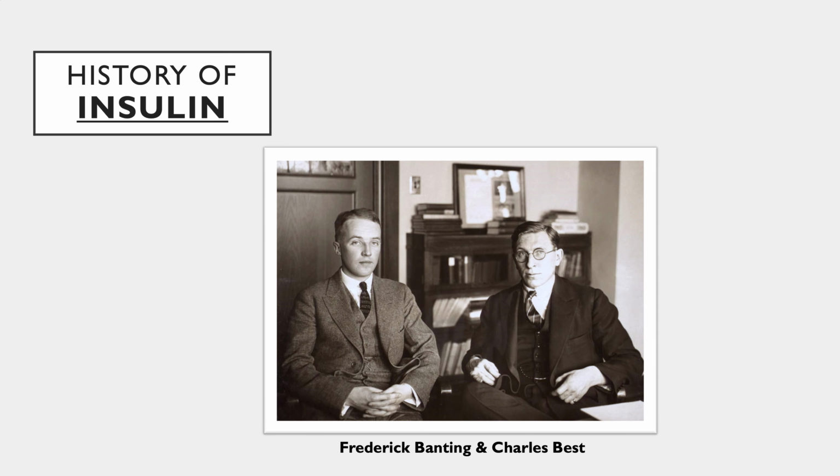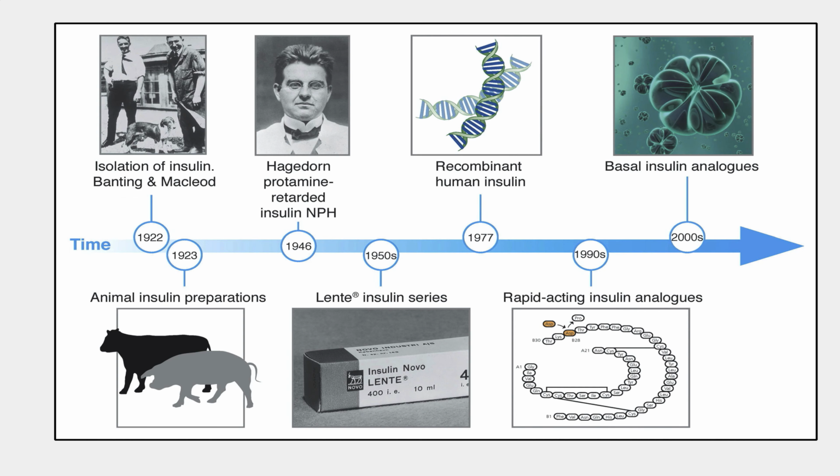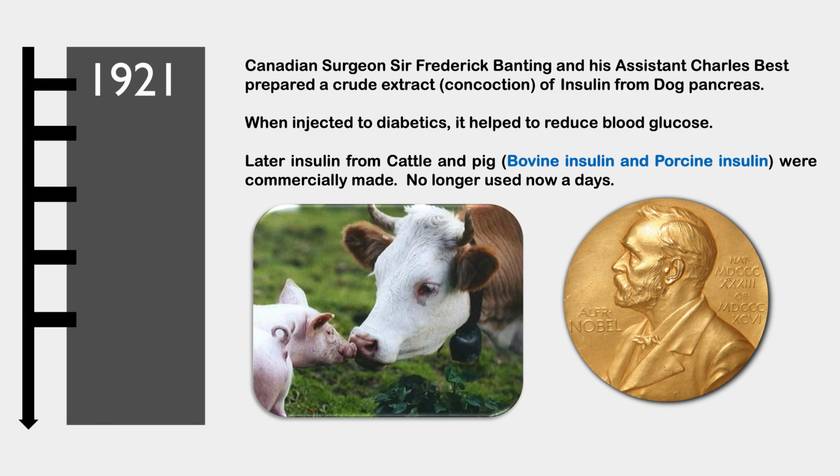Insulin was discovered by Frederick Banting and Charles Best. They worked on the dog pancreas and found that a certain substance from the dog pancreas is responsible for lowering the blood glucose level, and in the absence of the pancreas, the blood sugar level shoots up. So they isolated insulin and gave it to the world, Banting and Best, in Macleod's laboratory. So let us see what happened historically.